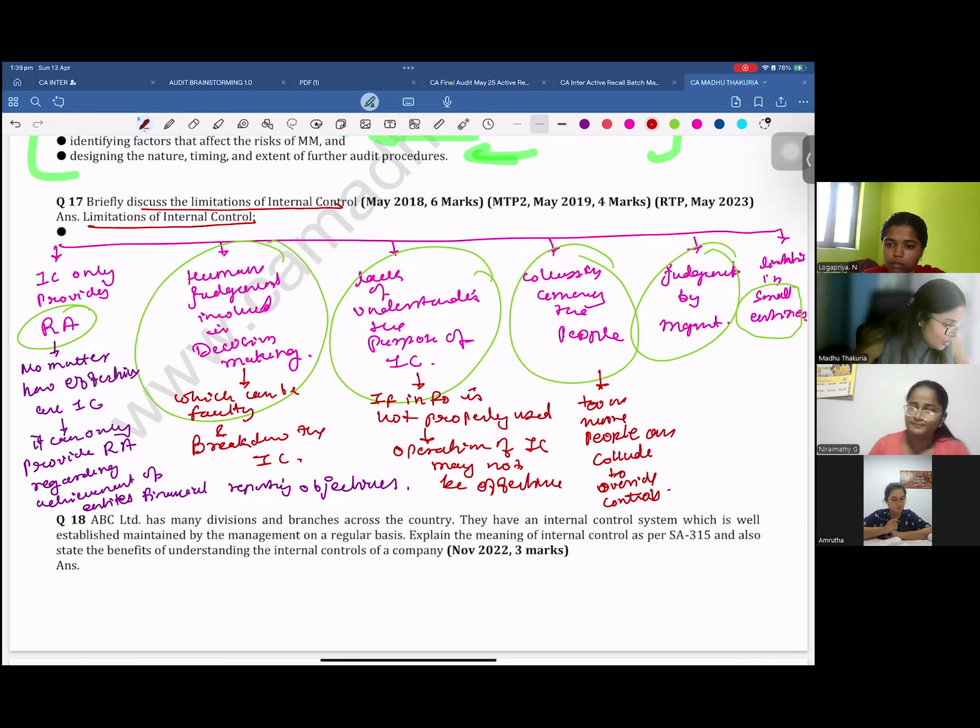So you have to understand that management assumes risk before designing internal controls.